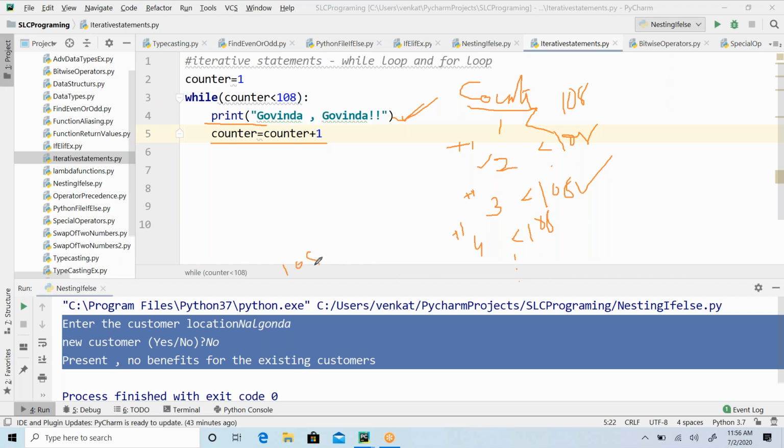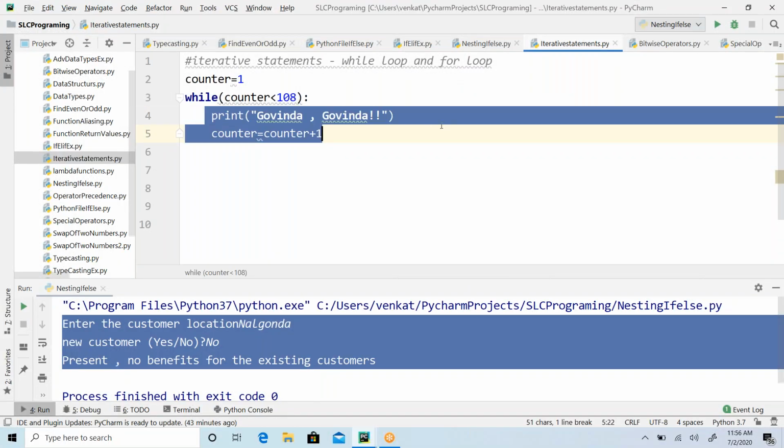Okay, 108 less than 108. The condition fails, right? This is false. Then it will break this loop and come out of the loop. How many times is it going to print while this condition is satisfied? 108 times this condition is going to be satisfied. So that's how the iteration process works.